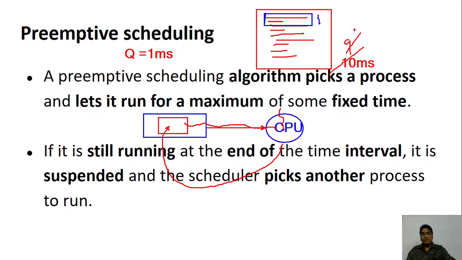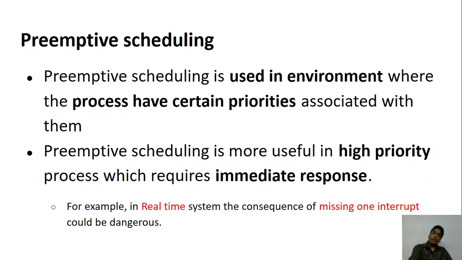If it is called again, it's going to be 8 milliseconds, and so on. So your code gets executed piece by piece. In the first quanta some part is executed, in the second quanta the second part, third quanta the third part, and finally everything will be executed. So this is the idea of preemptive scheduling.